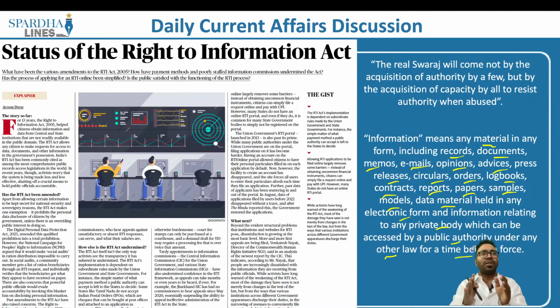There was one of the comments, or you can say quotes, given by Mahatma Gandhi. He said, the real Swaraj will come not by the acquisition of authority by a few, but by the acquisition of capacity by all to resist authority when abused. So this was the quote given by Mahatma Gandhi ji, and he would be happy that the Right to Information Act is present.